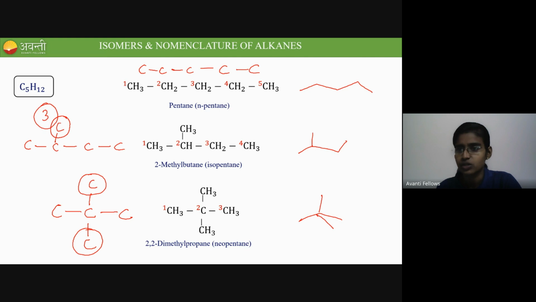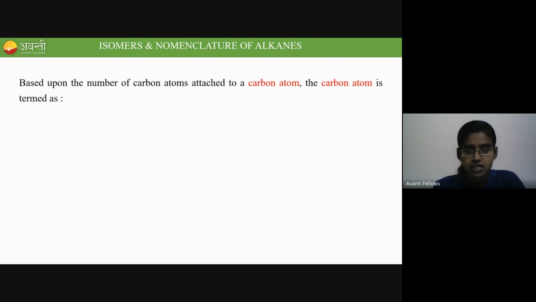Okay, so now I'll continue with the types of carbon. Based upon the number of carbon atoms attached to another carbon atom, the carbon atoms are termed as follows. Let me take this as an example. There is a red colored carbon atom shown to you. You can see this red carbon atom is attached with only 1 carbon.